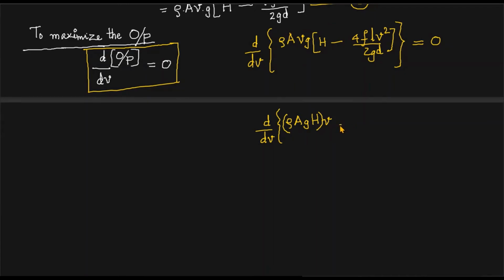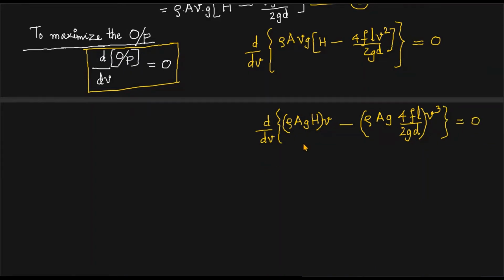And then minus rho A G, multiply rho into V, so 4FL by 2GD, then velocity V square. Now one velocity was outside, rho AVG. So rho A G I have written, but now that velocity V square will be multiplied by V, so it will become V cube. As I told you, the rest of the quantities are constant apart from V. So I group it like this so that the differentiation will be easy for us.